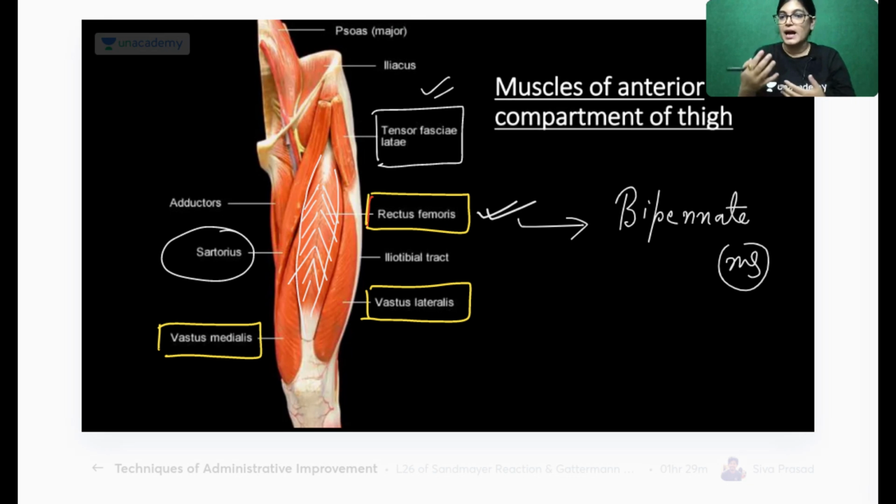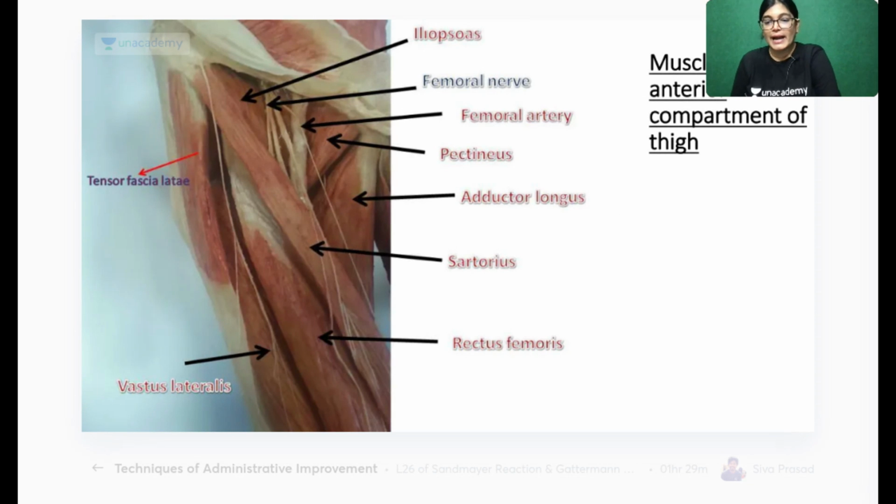When your viva starts, they start by asking you the name of the muscle, and the next points are origin, insertion, action and nerve supply. I have included one more cadaveric image here. Let's see once more. On the lateral aspect, which muscle can you see? Which structure is it going to and inserting into? Tensor fascia lata is inserting into which structure?